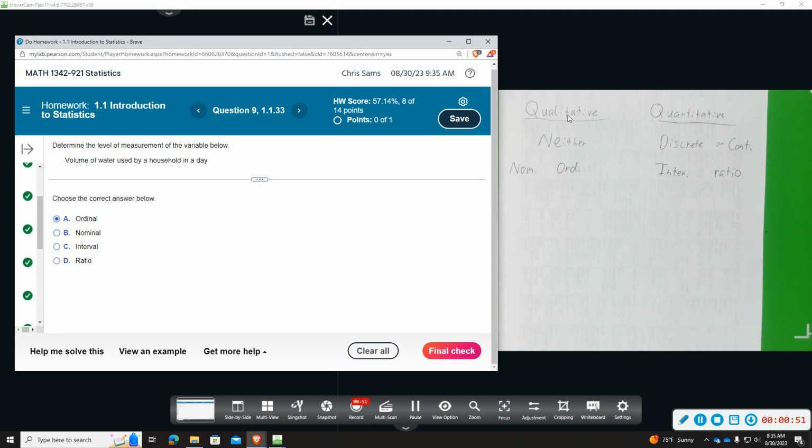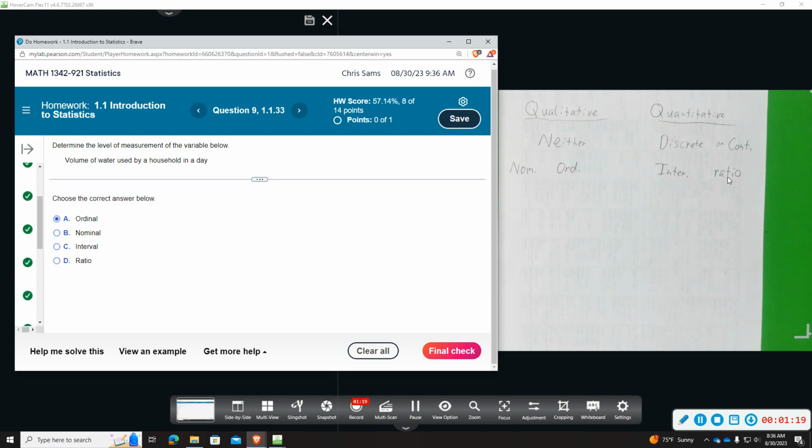And then with qualitative data, we would need to determine, can I put it in a meaningful order or no order? And with quantitative data, I would determine, is it interval or ratio? Interval means 0 does not mean the absence of something, like 0 is just kind of a placeholder. And ratio means 0 is the absence of something, like it's missing, we don't have any of this unit.